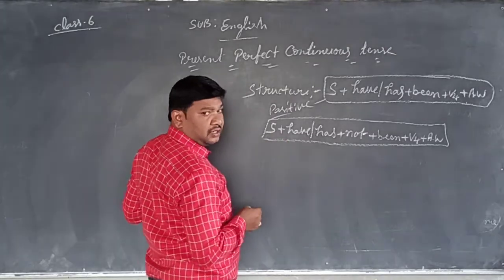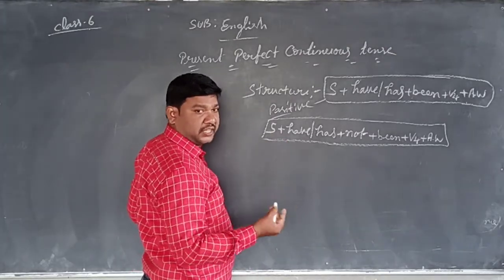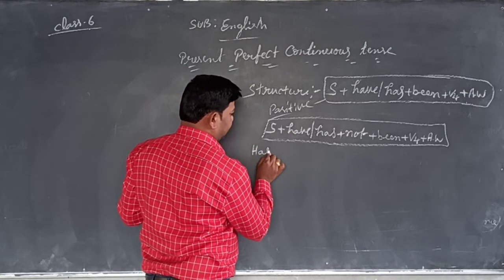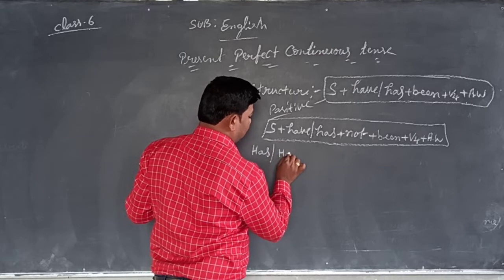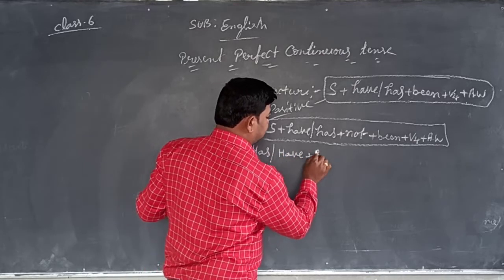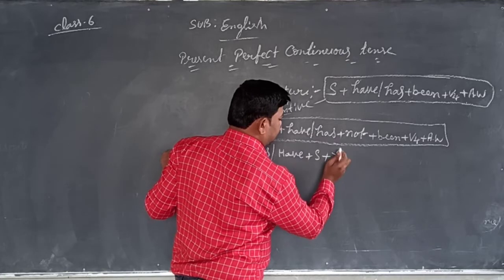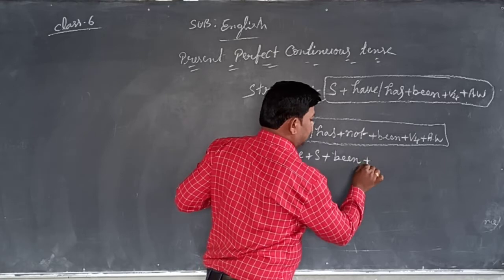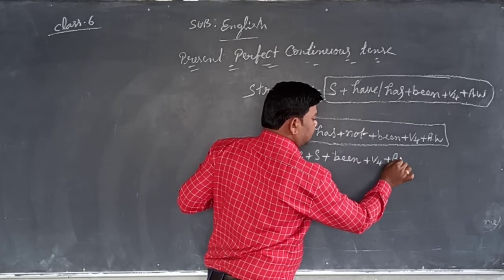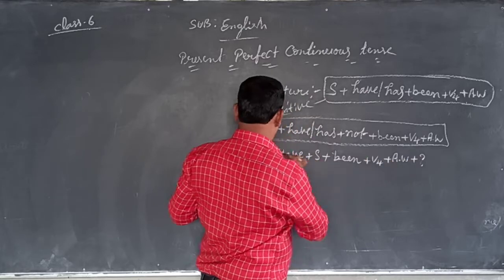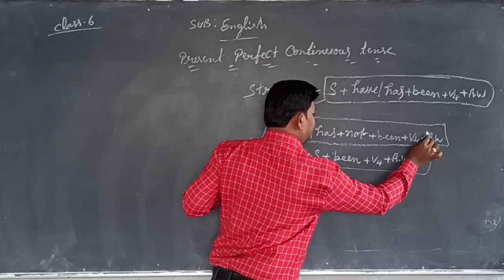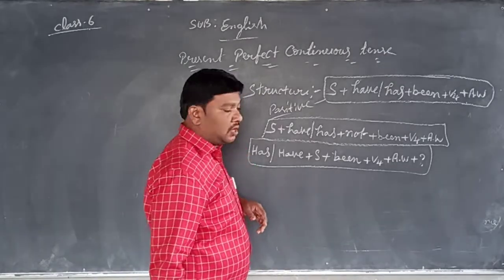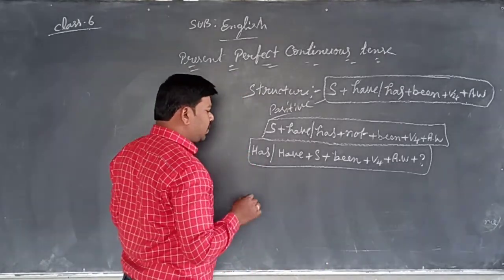Next, the interrogative sentence. To make an interrogative sentence, meaning a confirmation question, the sentence structure is like this: first comes has or have, plus subject, plus been, plus verb-ing, plus additional word, plus question mark. This is the structure of an interrogative sentence in present perfect continuous tense.